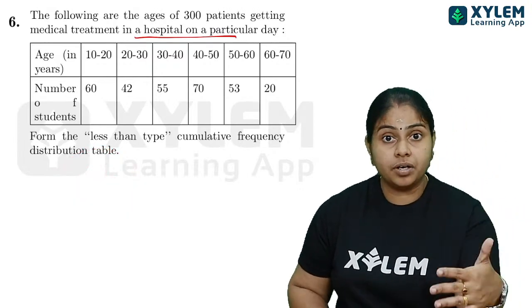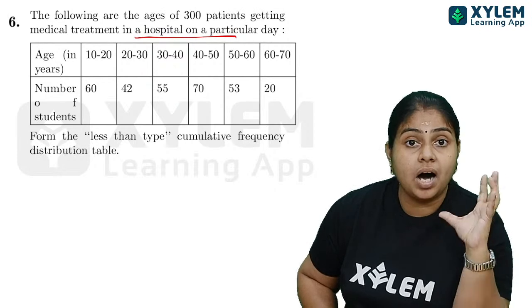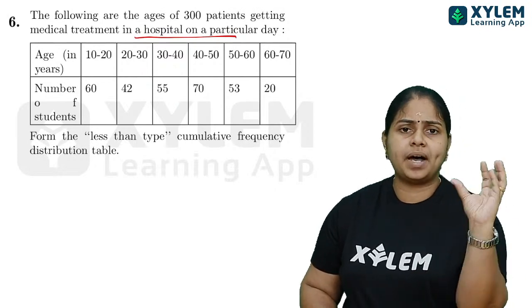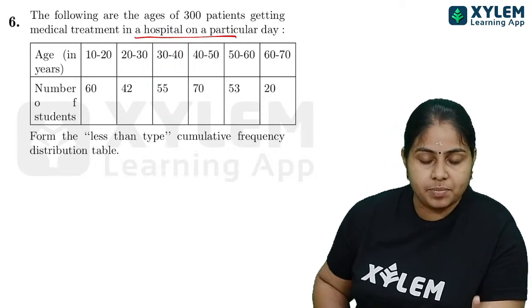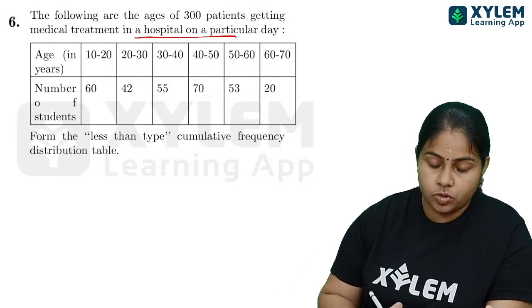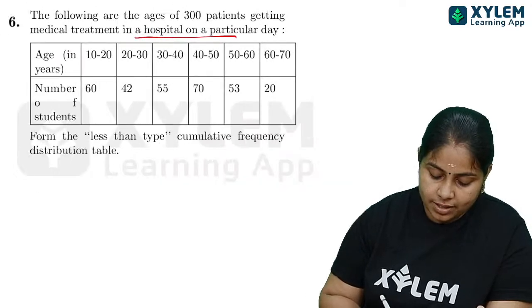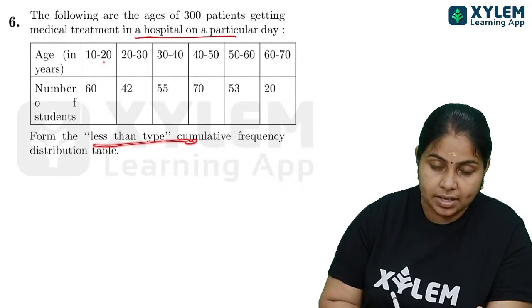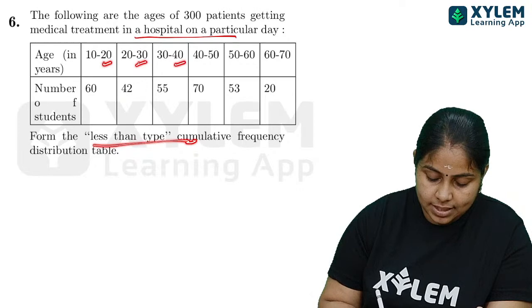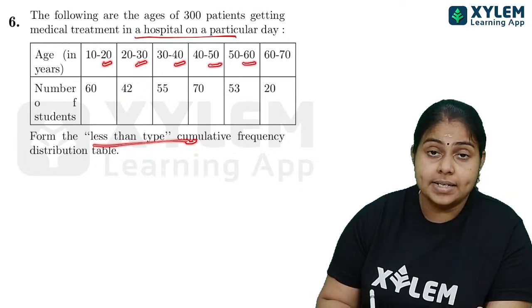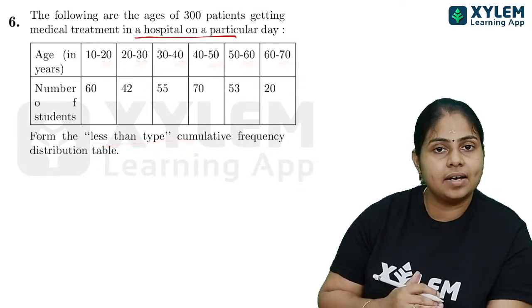What you have to know is how to prepare a cumulative frequency table. As in the previous question, I have told you how to prepare this. How do we prepare the table? First of all, here it is the less than type we were told to prepare. So less than 20, less than 30, less than 40, less than 50, less than 60, less than 70, like that we are going to write.